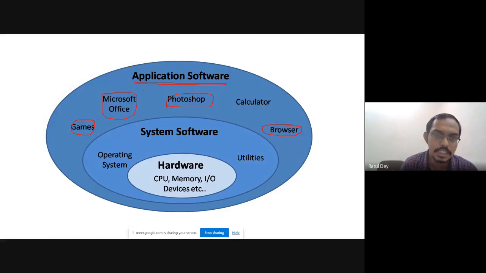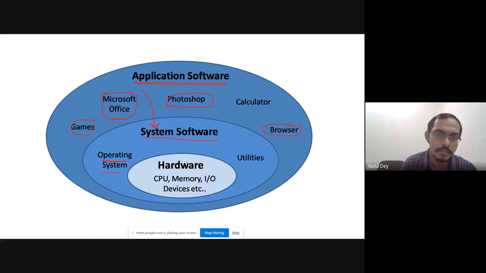Now each and every instruction comes to the system software. Now what is the system software? Your operating system is the system software. You can see sometimes your application software is not compatible with the system software. For example, your MS Word is not accepted because you have a 32-bit operating system. So there should be compatibility between the system software and the application software.